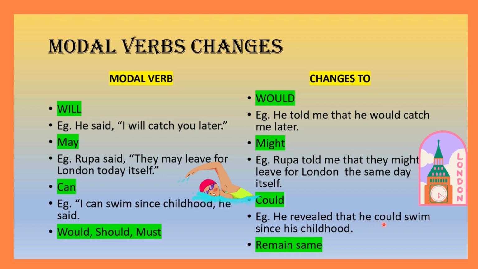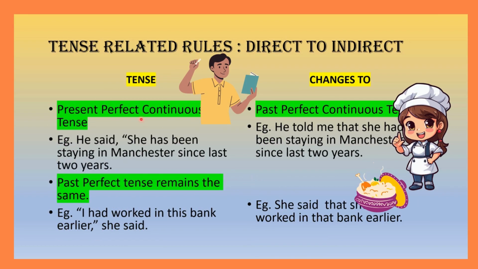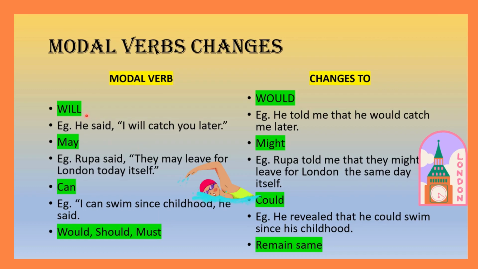And can becomes could. Other things remain the same. As I told you earlier, would, should, must, they all remain the same. Sometimes must changes to had to. Let's move on forward. Let's go to the next slide.